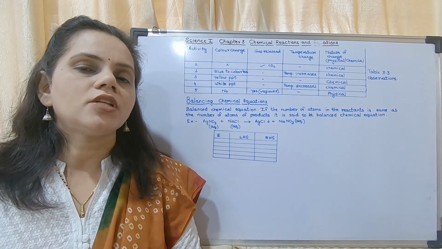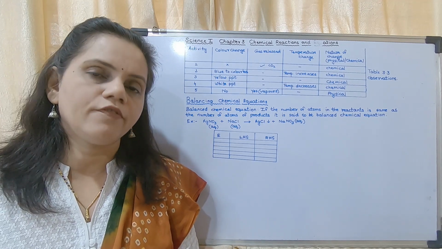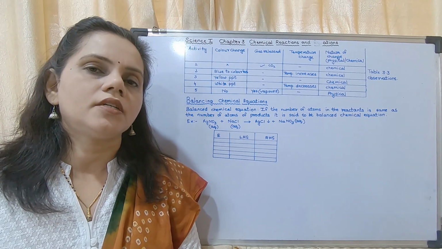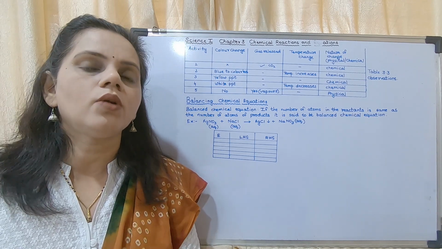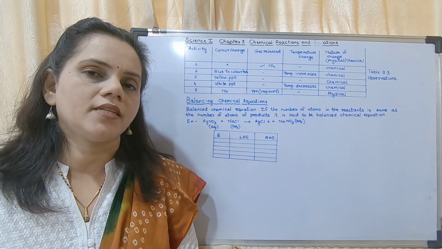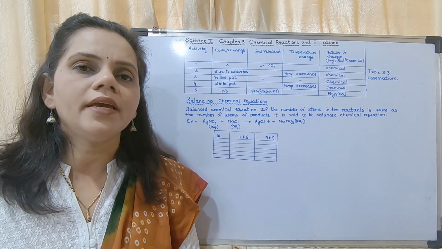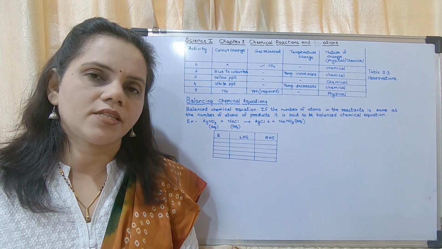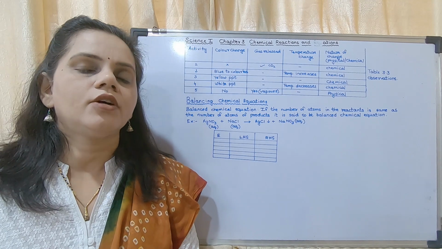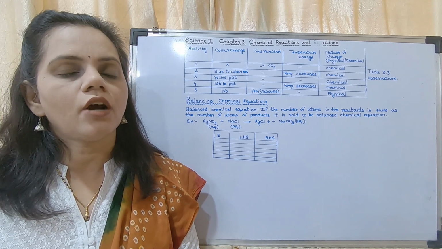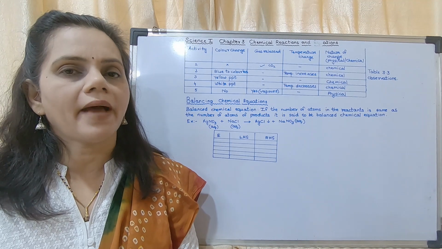Okay, so that is the law of conservation of mass. Whenever you write a chemical equation, this rule has to be followed. That is, the total mass on the left hand side should be equal to the total mass on the right hand side. Now today we are going to see how to balance these equations, how to make an equation balanced.